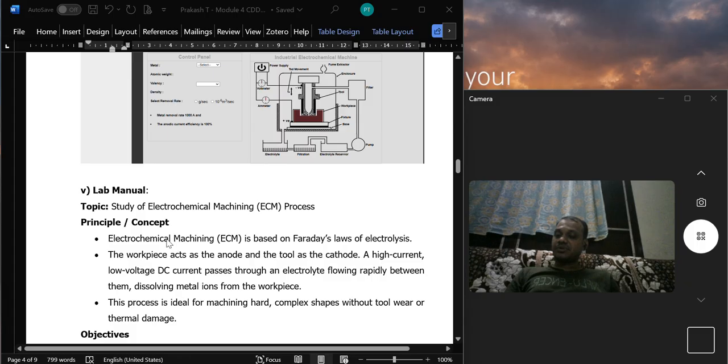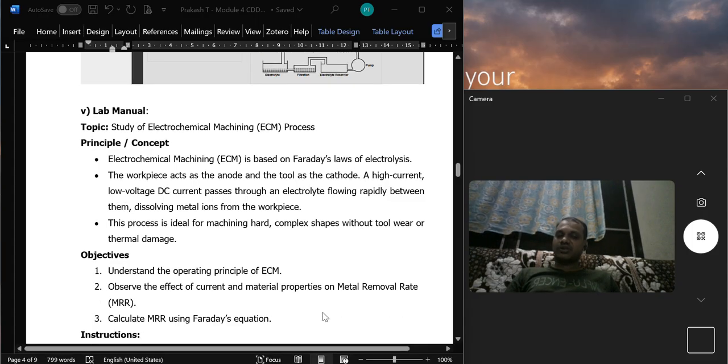The principle is that electrochemical machining is based on Faraday's law of electrolysis. The workpiece acts as the anode and the tool acts as the cathode. A high current, low voltage DC current passes through an electrolyte flowing rapidly between them, dissolving metal ions from the workpiece. This is the basic process: if you supply the electricity, the metal is removed by dissolving metal ions. This process is ideal for machining hard materials and complex shapes without tool wear or thermal damage.